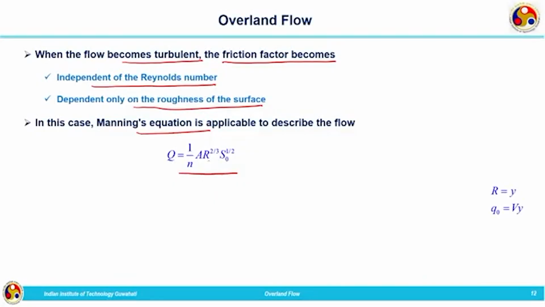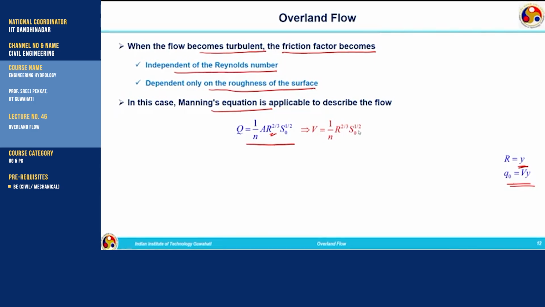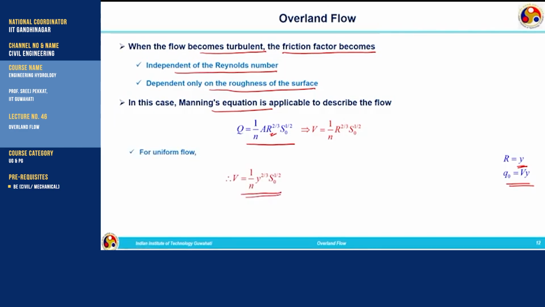Here, the hydraulic radius R can be taken as the depth of flow, Q naught is V y, and V is given by 1 by n R raised to 2 by 3 S naught to the power of half, and for uniform flow V can be written as 1 by n y to the power of 2 by 3 S naught to the power of half.